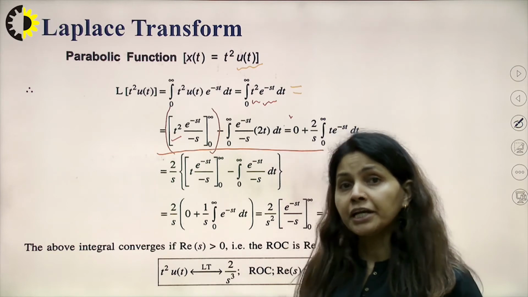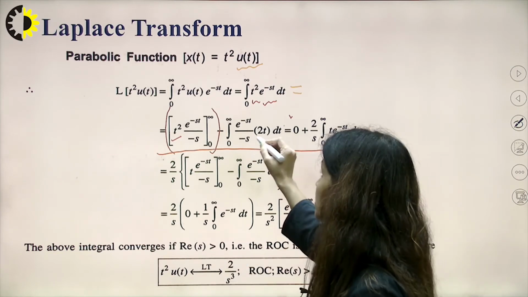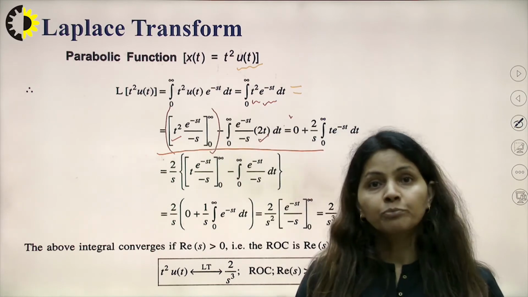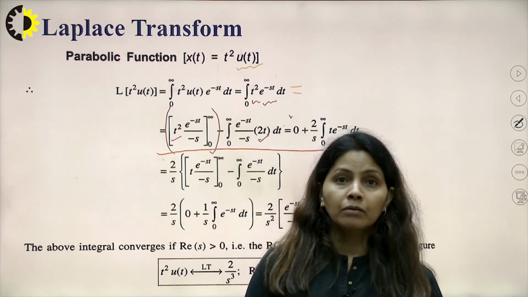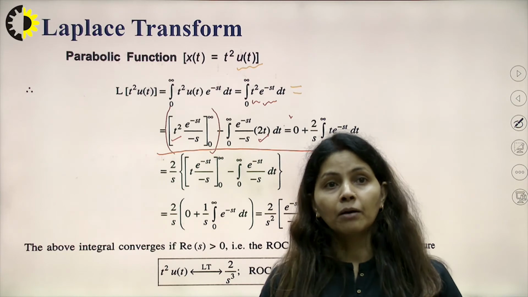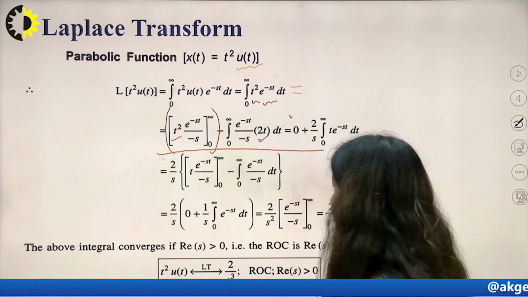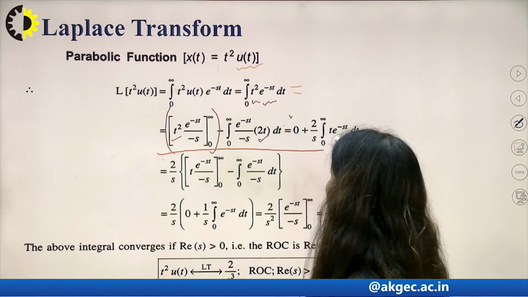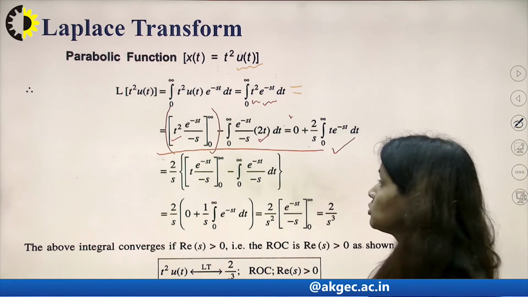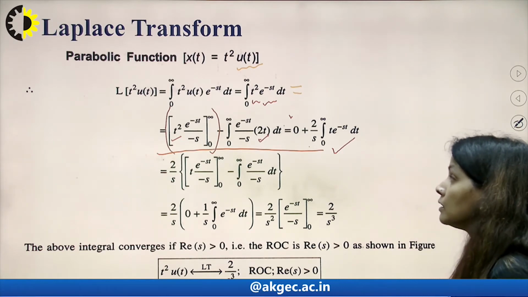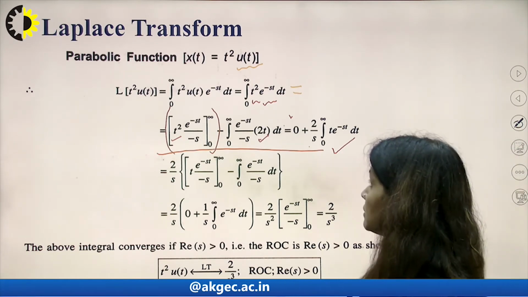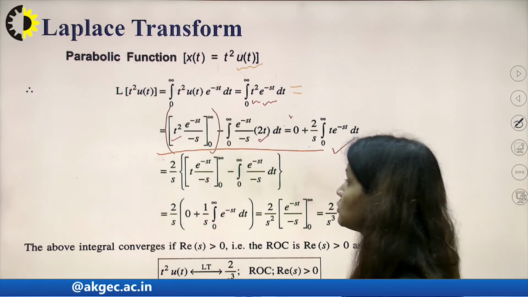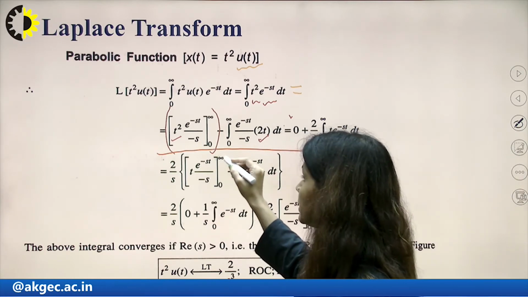Then from 0 to infinity we put the limit, d by dt of the first function, that is 2t. And again I will integrate the second function e raised to power minus st, and that will come out to be e raised to power minus st upon minus s, and after that we will multiply, and again we are left with this 2 by s, t e raised to the power minus st. We will put the limit after solving this integration, and again the same formula is to be applied, putting the limit.